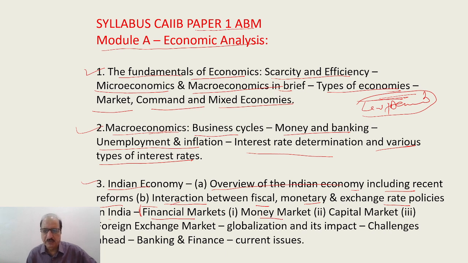It includes the money market, capital market, foreign exchange market, globalization and its impact, challenges ahead, banking, finance, and current assets. These are very important. So now let's go to the next. This is the syllabus of CIB Paper 1 economics we are discussing here. This is the important one.